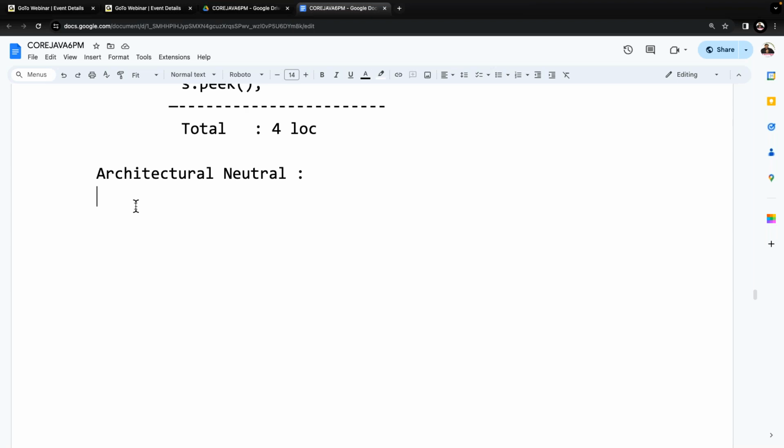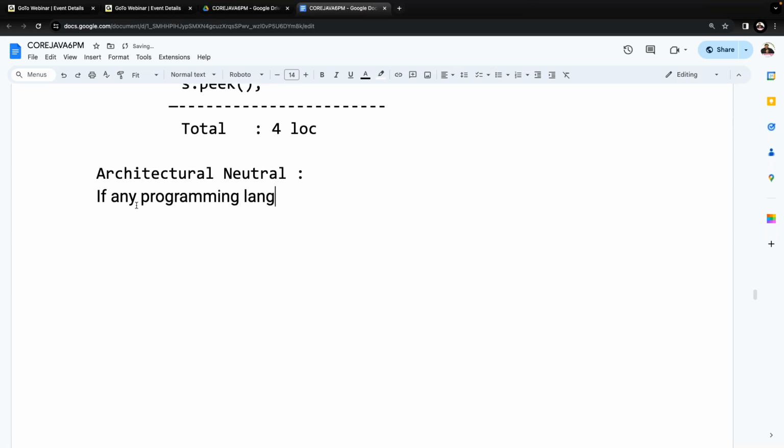With this kind of thinking, Sun Microsystems wanted to prepare their programming language as an architectural neutral programming language. What is the meaning of architectural neutral? Observe carefully.